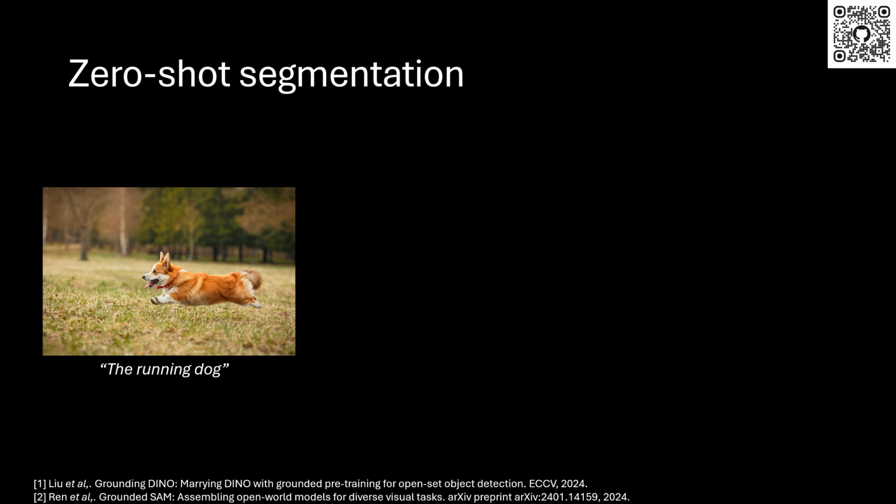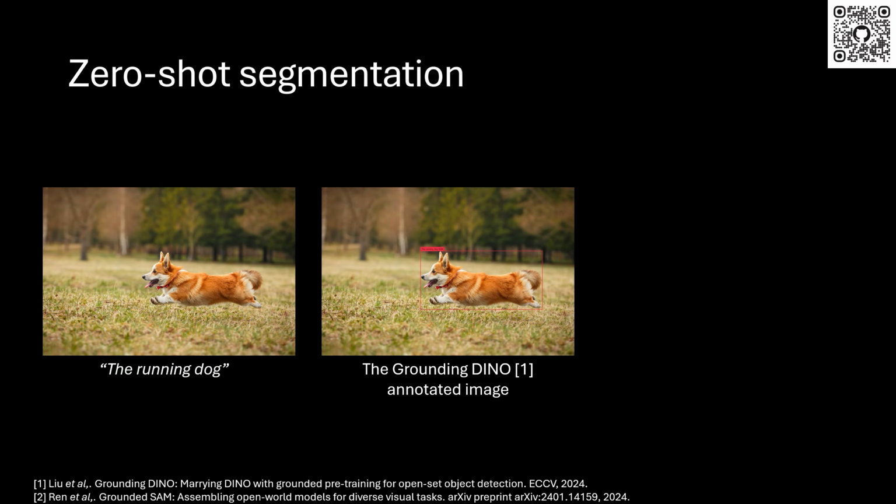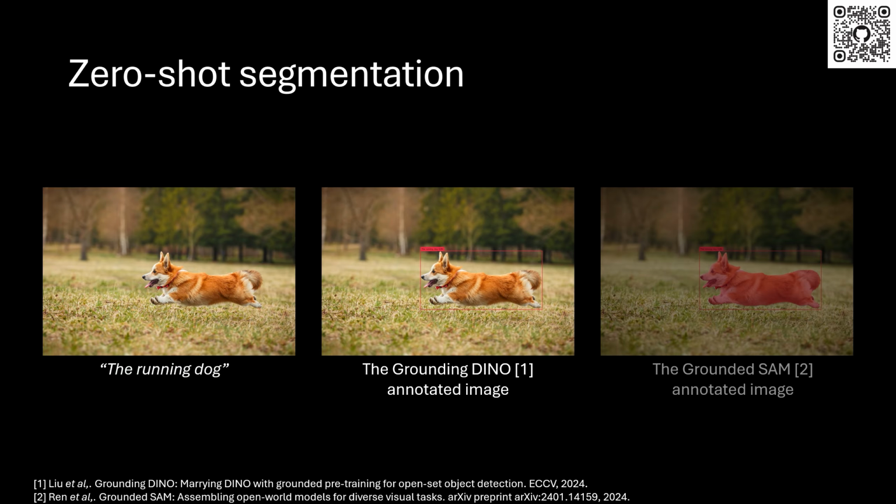To bypass the heavy data requirements of supervised learning, zero-shot segmentation models such as the Segment Anything Model, or SAM, have emerged as a promising alternative. Because they are pre-trained on vast datasets encompassing diverse scenarios, they eliminate the need for domain-specific training. And SAM gets stronger when combined with the DINO model, which extracts the higher-level features of the image and feeds them into SAM for more precise results using text prompts.